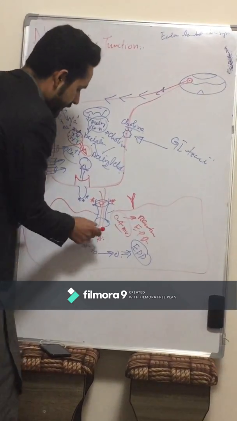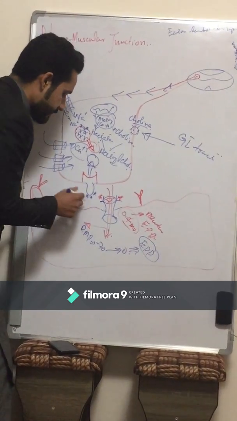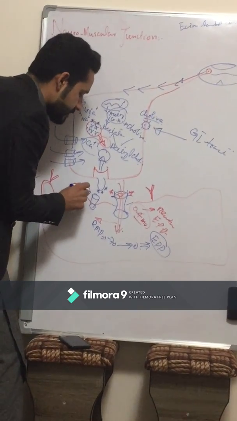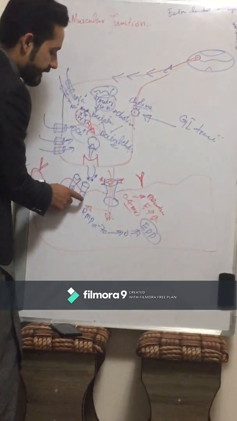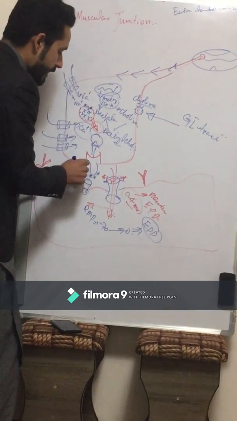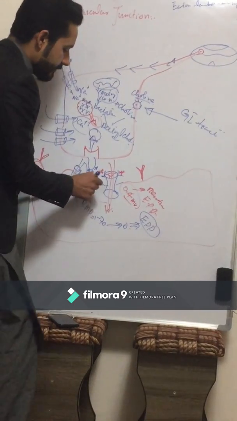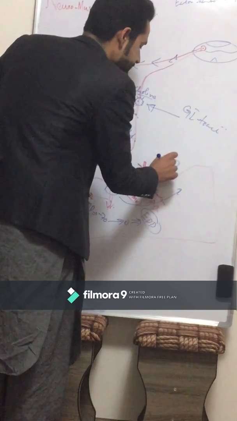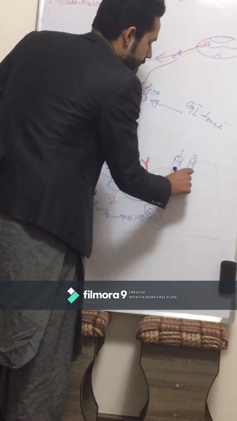This sodium ion will move into the neighboring membrane, where there are special types of sodium channels. So this sodium will stimulate the sodium channels. Again, there will be a huge influx of sodium ions through these channels, and it will also move into this side.